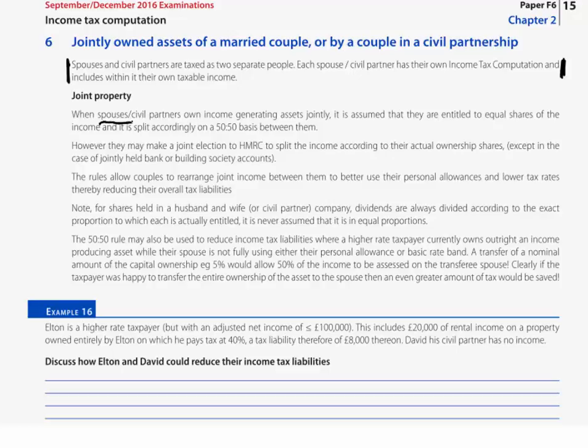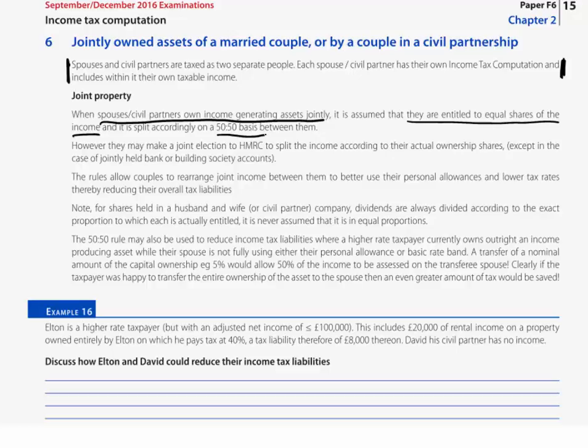So when spouses or civil partners own such income generating assets jointly, then it is assumed that they're entitled to equal shares of the income. And it goes by a very simple name and rule. It's the 50-50 basis rule. The 50-50 rule here is deemed to apply. It's just split equally between them. So irrespective of any actual ownership in terms of the capital content of that asset, irrespective of that, we just split it 50-50.